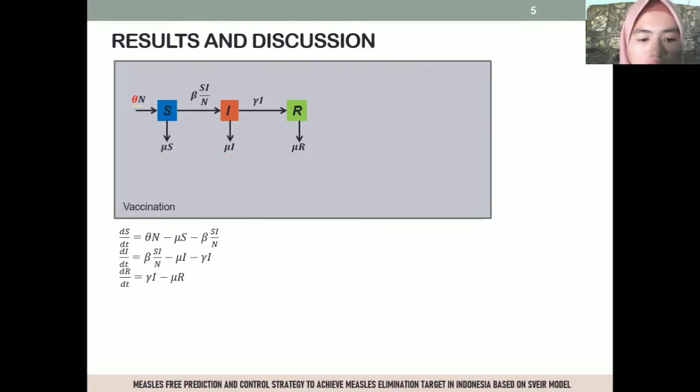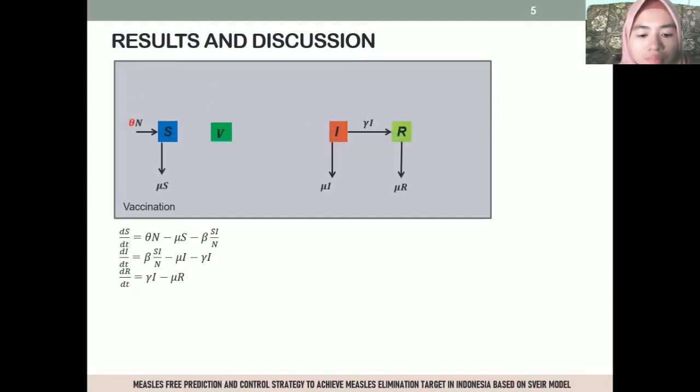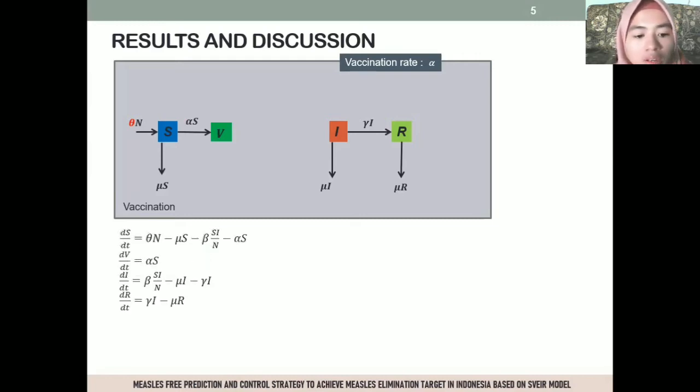Vaccination program is one of the efforts to prevent the spread of infectious disease. Therefore, taking into account the vaccination program, the individuals receiving the vaccine are classified into group V individuals. Vaccination is given to individuals who are susceptible to the disease. If the vaccination rate is denoted as alpha, then the number of individuals vaccinated is alpha S. Thus, the number of S individuals decreases by alpha S, and the number of V individuals increases by alpha S.